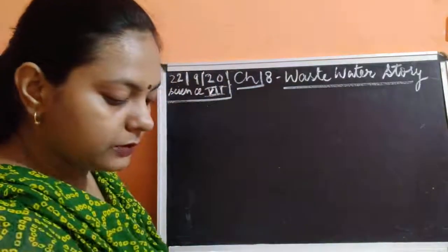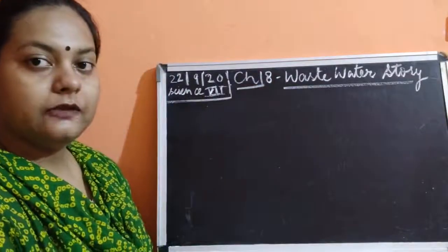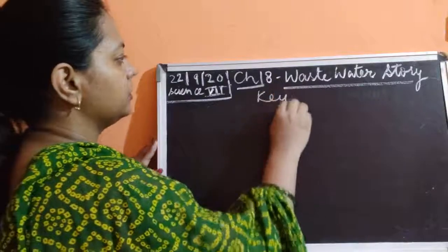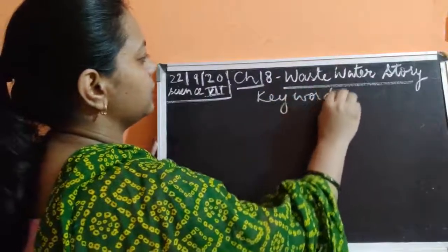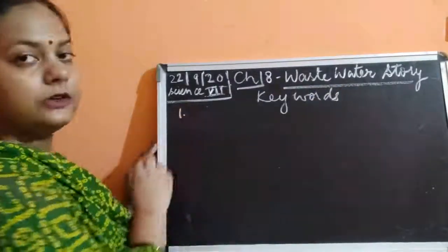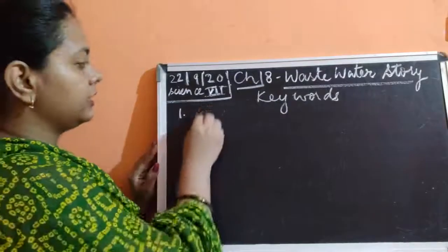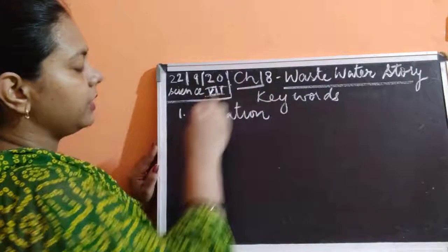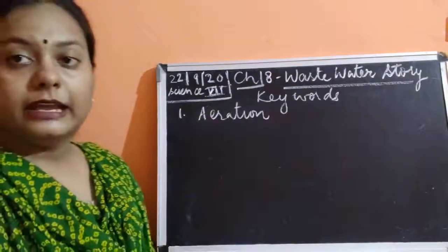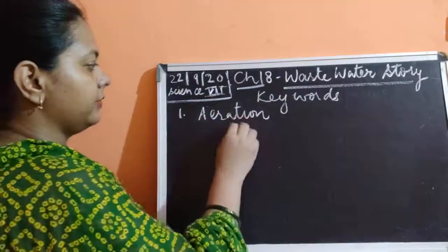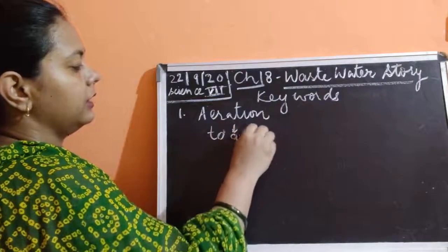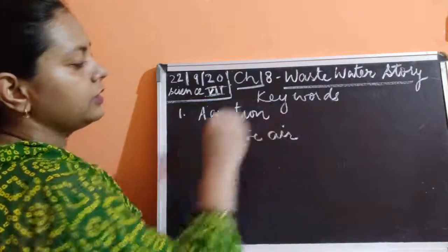The first keyword of this chapter is aeration. What do you mean by aeration? Aeration simply means to give air, or we are circulating air.